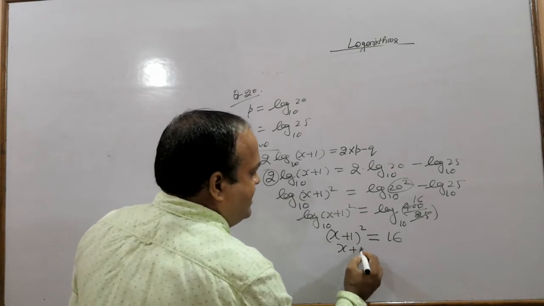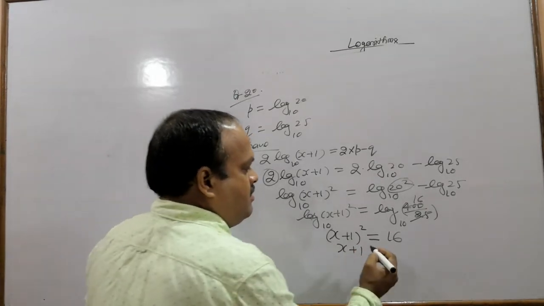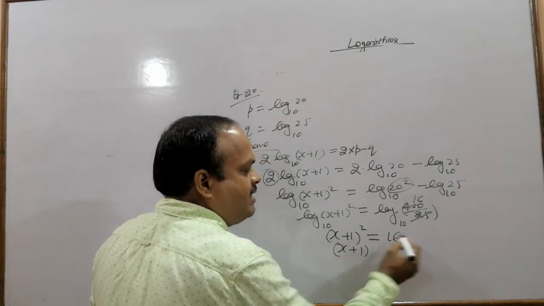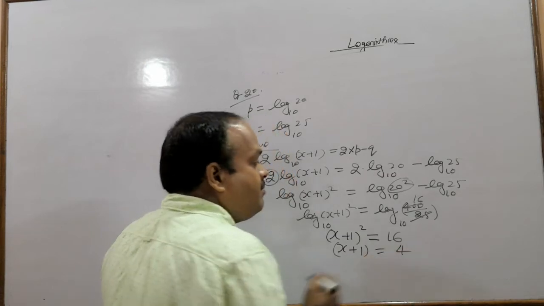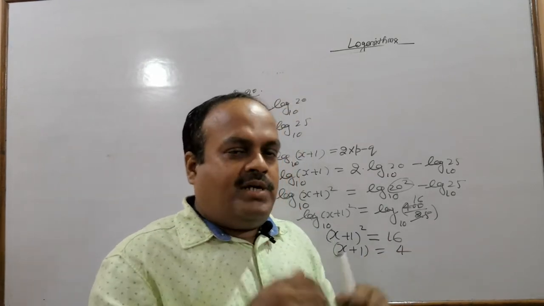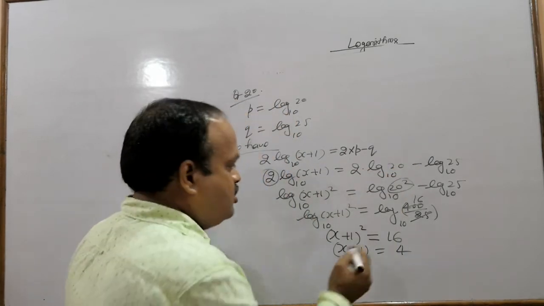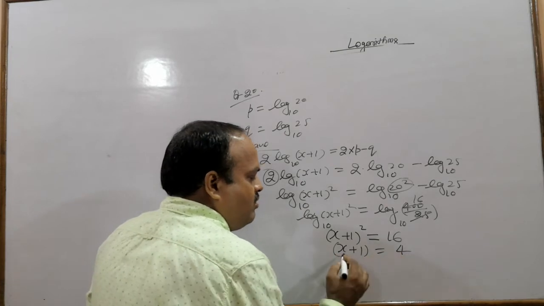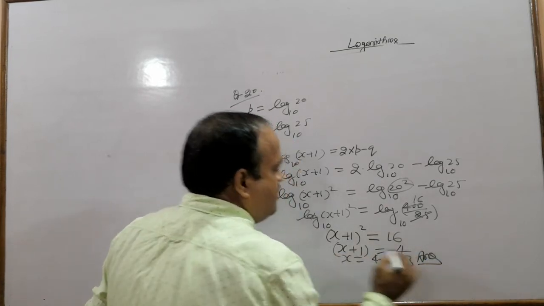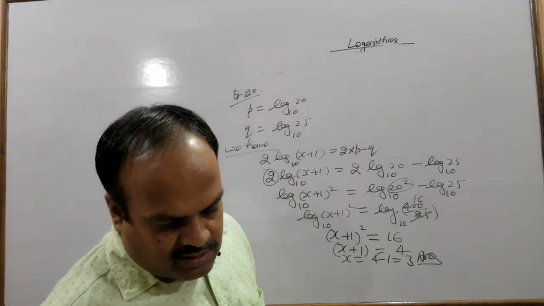So x, take the square root. On taking the square root of both the sides, we get here x plus 1 and there plus minus 4. But don't take negative. As I said, in case of logarithm, to get the value of variable, we don't go for the negative value. So x plus 1 equals to 4. So x equals to 4 minus 1, 3. So value of x is 3.